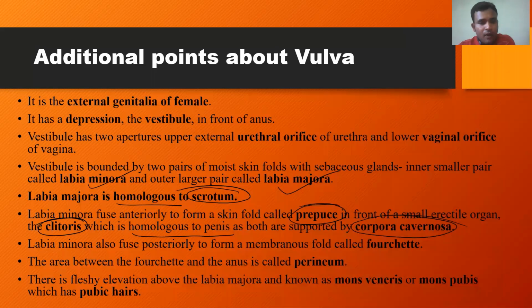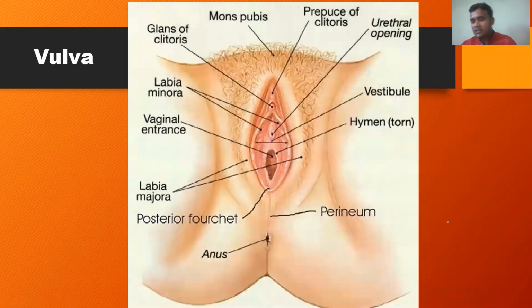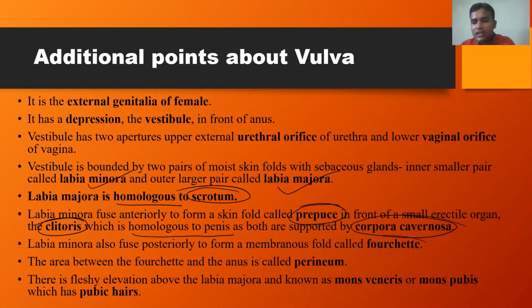The next important point: the labia minora also fuse posteriorly to form the membranous fold called a fourchette. So the fourchette is the labia minora fused posteriorly to form a membranous fold. And the area between the fourchette and the anus is called the perineum. So perineum is nothing but the area between the fourchette and the anus.